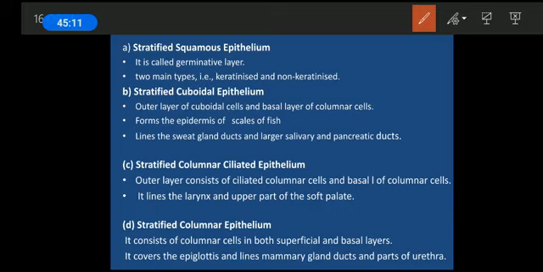Outer layer consists of ciliated columnar cells and the basal. So the outermost cells will be consisting of the ciliated columnar, while the basal cells will be without cilia. Simple. It lines the larynx and the upper part of the soft palate.